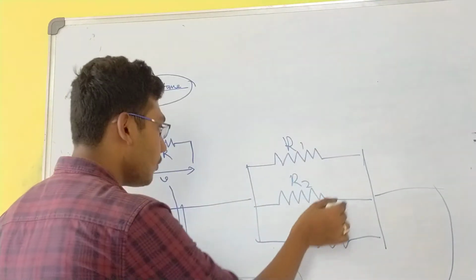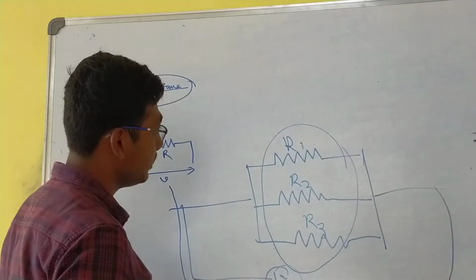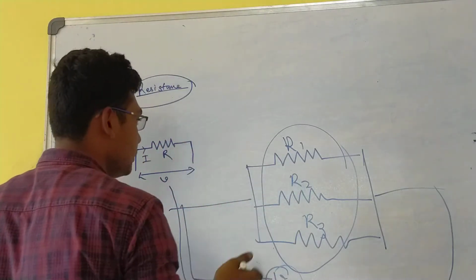How do we find the equivalent of these three resistances? It's a very easy problem.